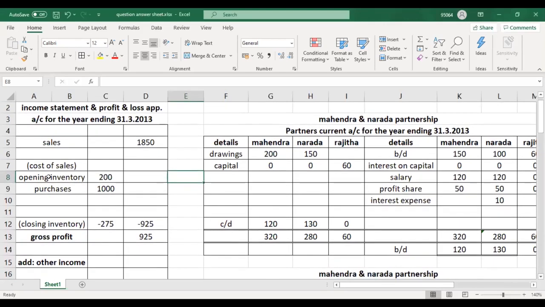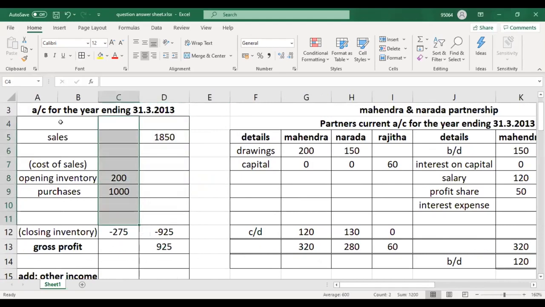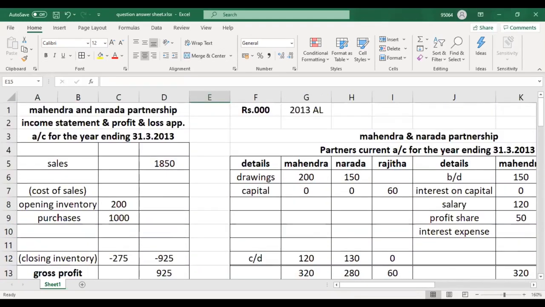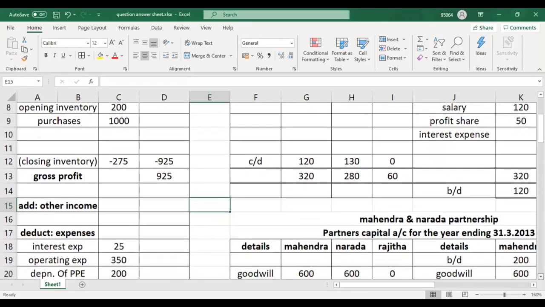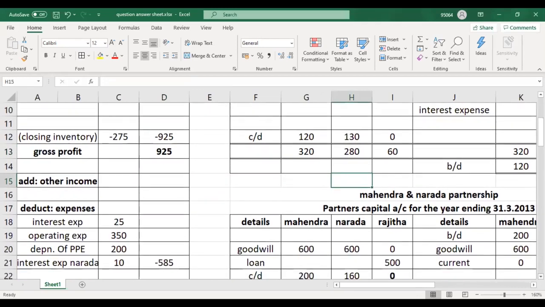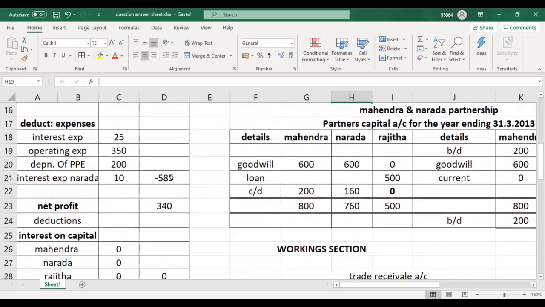The sales are 1850. Now I will just slide down. If you have any different amounts in the sales here in the income statement, just let me know. Sales 1850, gross profit is 925. Then total expenses are 585.